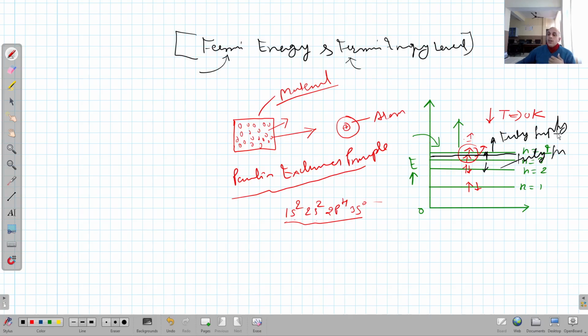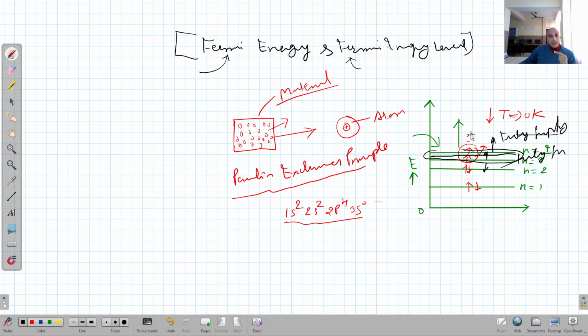So this energy level that separates the fully filled energy levels from the fully empty energy levels is called the Fermi energy level. So the Fermi energy level is defined as that level below which all the energy levels are fully filled and above which all the energy levels are fully empty, at a temperature of 0 Kelvin.